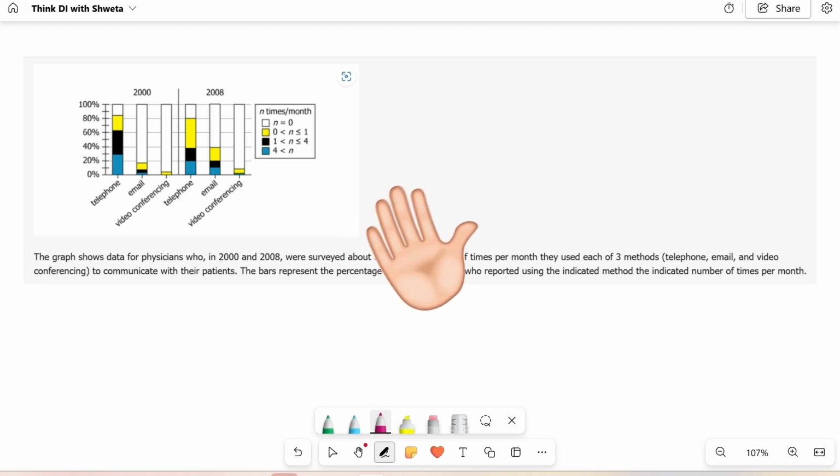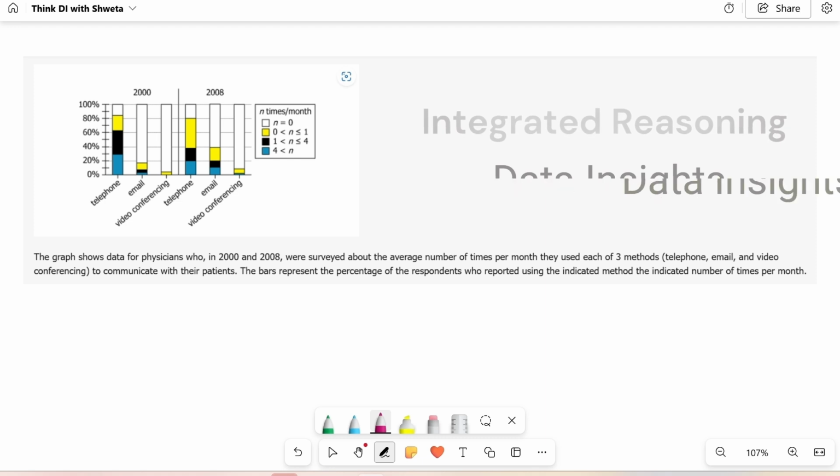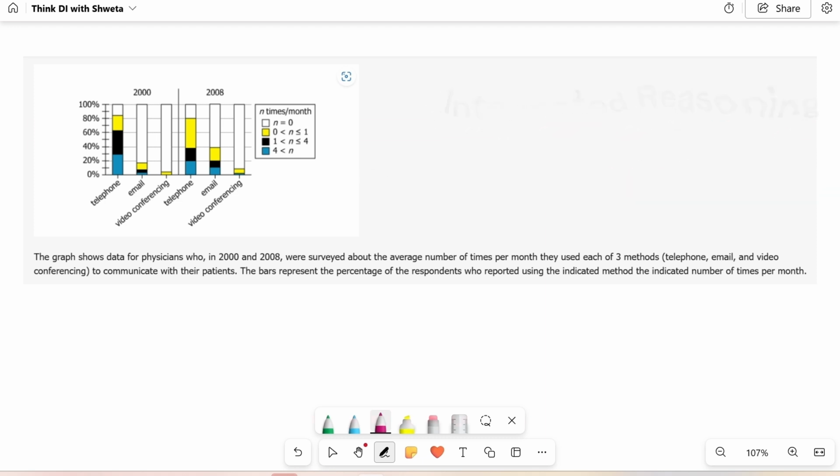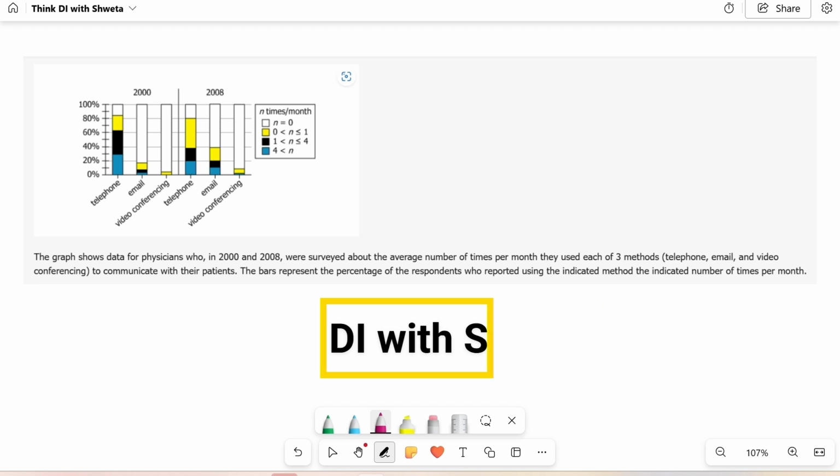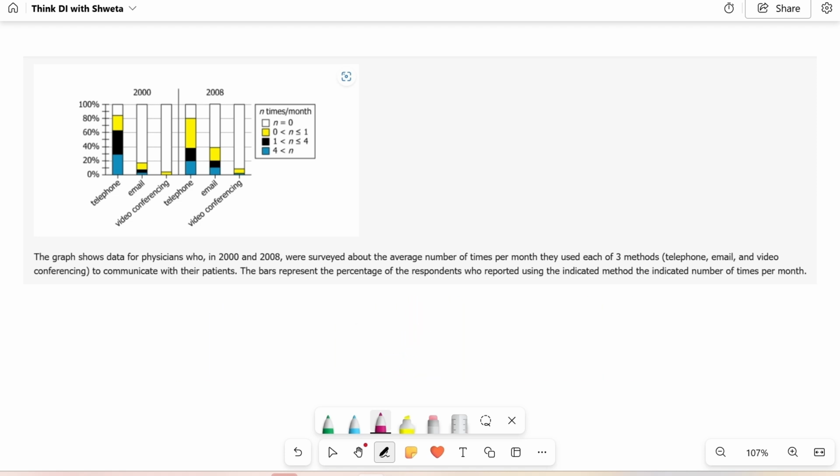Hi, I'm Shweta. I've been mentoring students for over 11 years now. I've worked extensively on the Data Insights section from its IR days to today's DI format, and I've created DI courses and questions for several leading test prep companies. In this Think DI with Shweta series, we'll decode official GMAT Data Insights questions to understand not just the answers, but the thinking behind them. With that, let's dive into today's question.